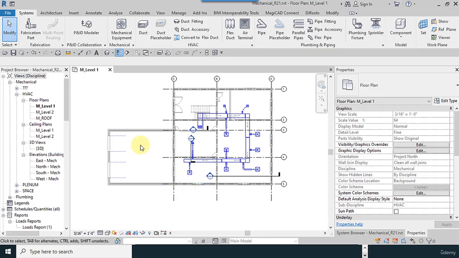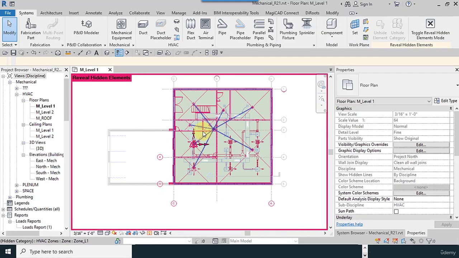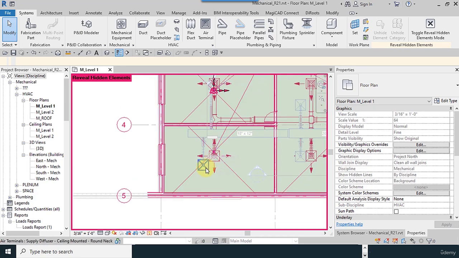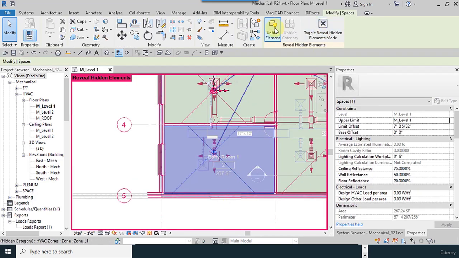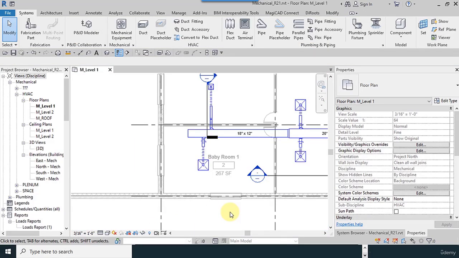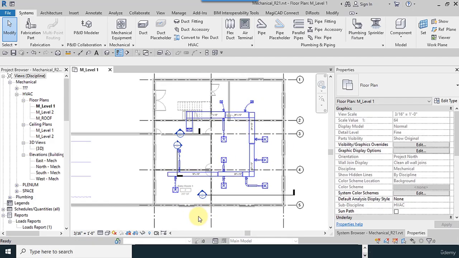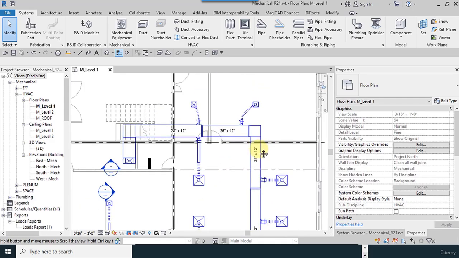When you use apply, it is not temporary and it is permanent. And reveal hidden elements: you can see all hidden elements. And we use unhide and then close reveal. It was a good one. This was a good tool.